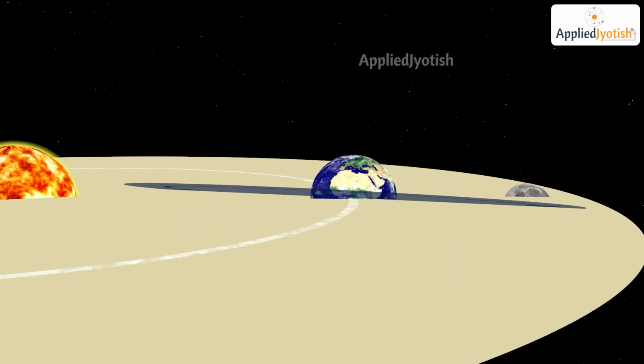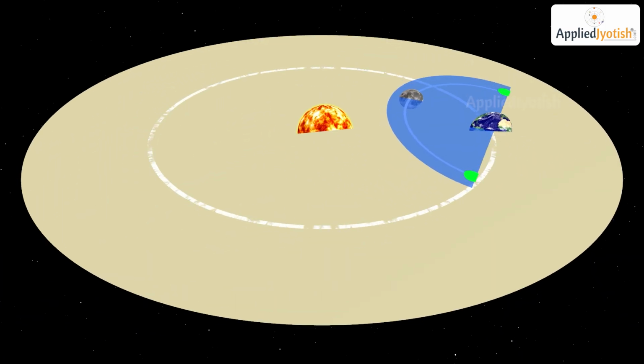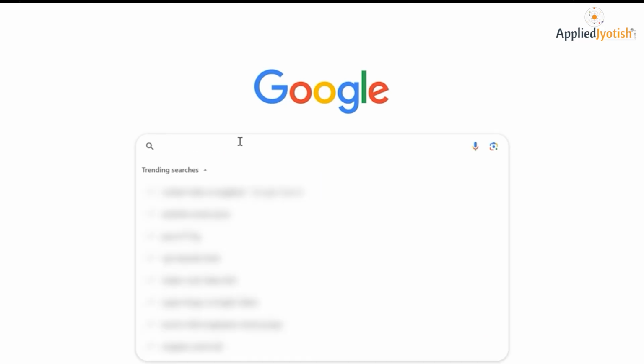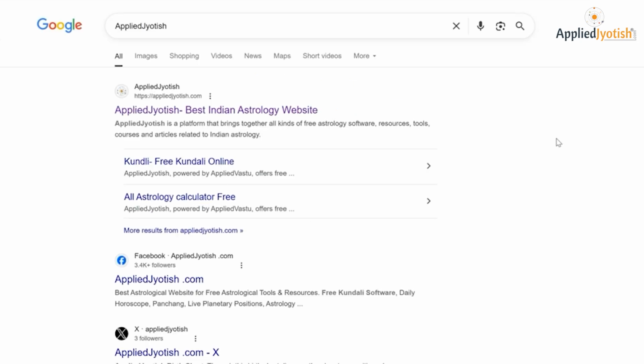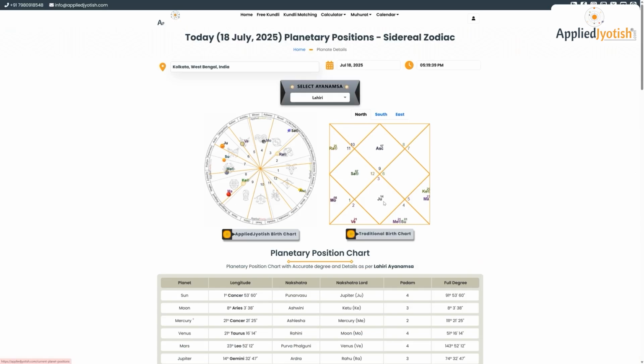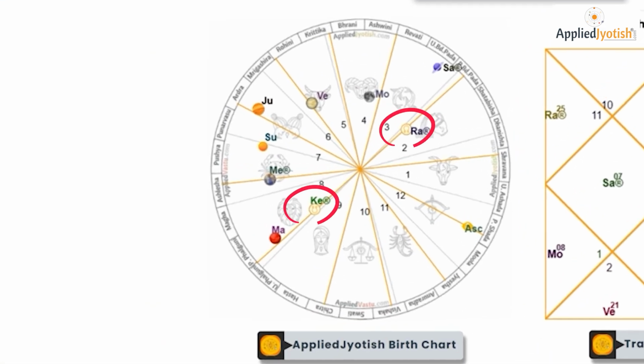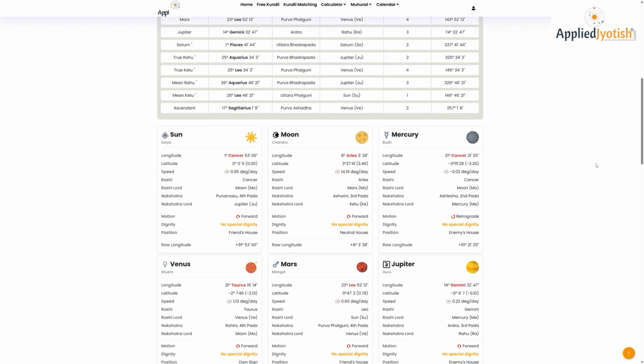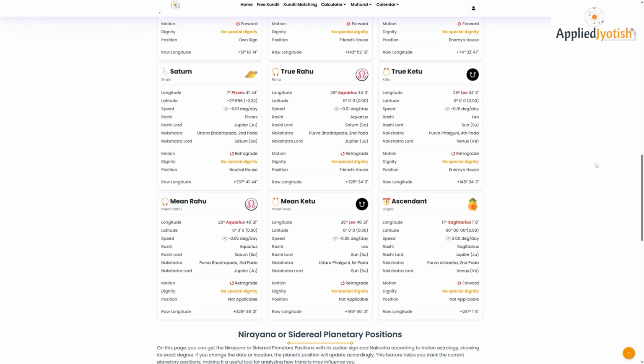Now, if you want to see the exact current position or degree of Rahu and Ketu, simply search Applied Jyotish on Google. On the home page of Applied Jyotish, click on the current planetary position tab. There you will find the present position of Rahu and Ketu along with their complete degrees. Observe carefully. Two types of Rahu Ketu positions are shown here. One is the true Rahu Ketu position and the other is the mean Rahu Ketu position.